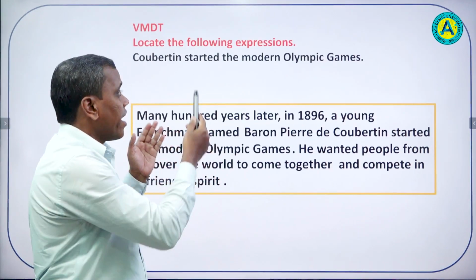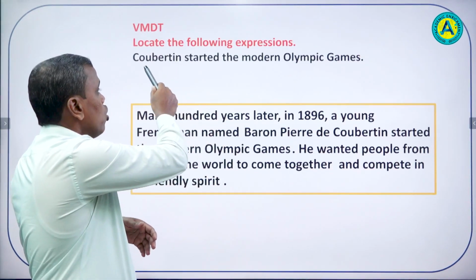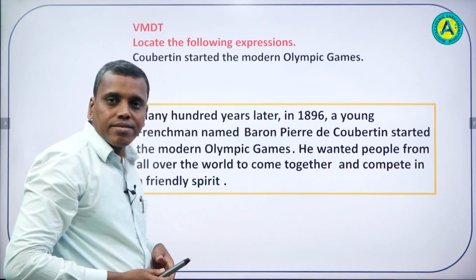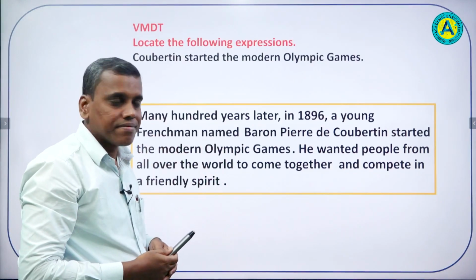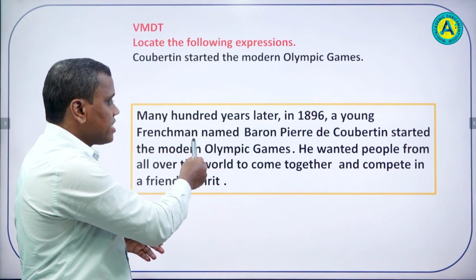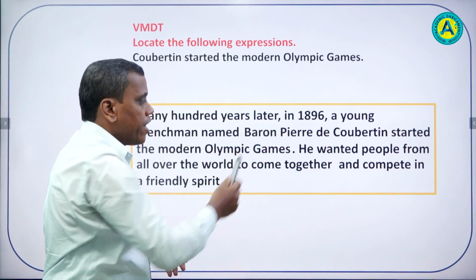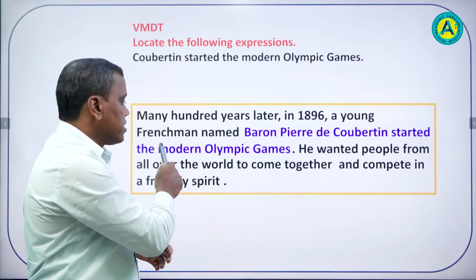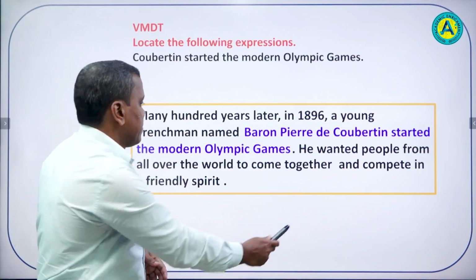Now we have another expression and another paragraph. What is that? Coubertin started the modern Olympic Games. Okay, let's find out where it is in this paragraph. Yes, it is given here. A young Frenchman named Baron Pierre de Coubertin started the modern Olympic Games.